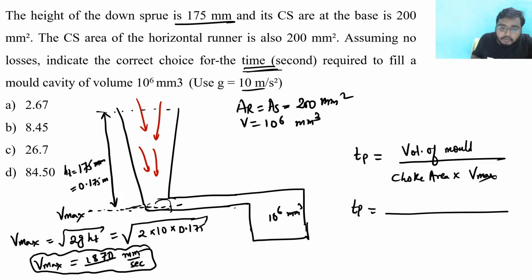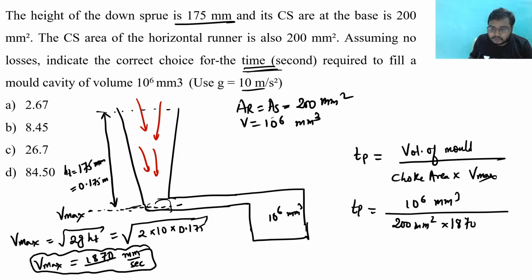So pouring time will be what? What is the volume of mold? Mold volume is 10 to the power 6 mm cube. What is the choke area? See, since only two areas are given in this question, the sprue and the runner, and both are the same, minimum or maximum both are same. So let me consider 200 to be the choke area. Clear? So the choke area would be 200 mm square. And what is the Vmax? Just now we have calculated the Vmax as 1870 mm per second.